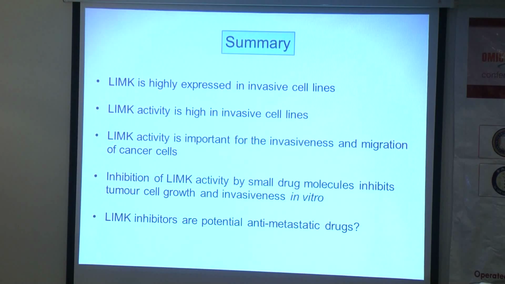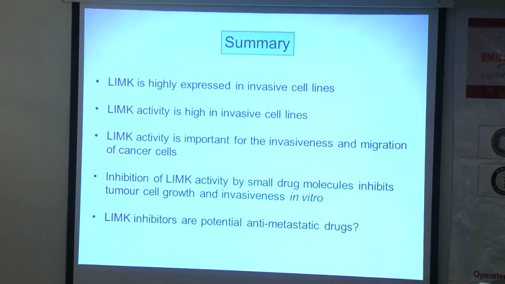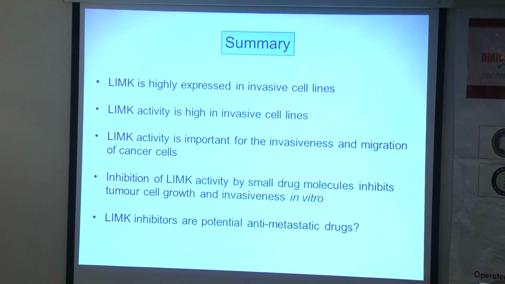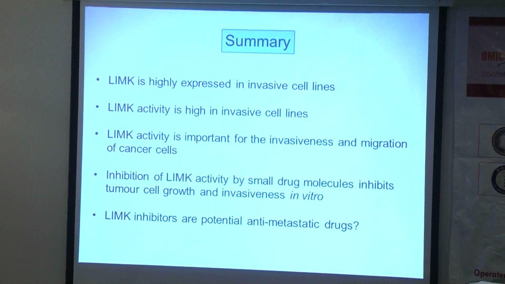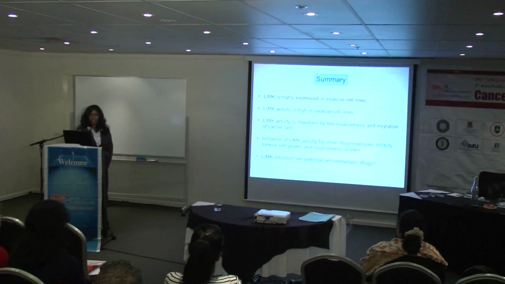In summary, as shown, LIM kinase is highly expressed in invasive cancer cell lines, and the activity of LIM kinase is also elevated in invasive cancer cell lines. And as we know, LIM kinase activity is important for invasiveness, migration, and proliferation, and inhibition of LIM kinase activity by small drugs can inhibit tumor growth and invasiveness in vitro.